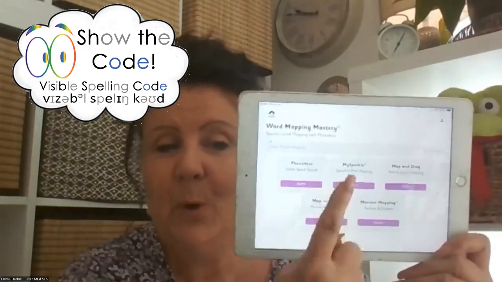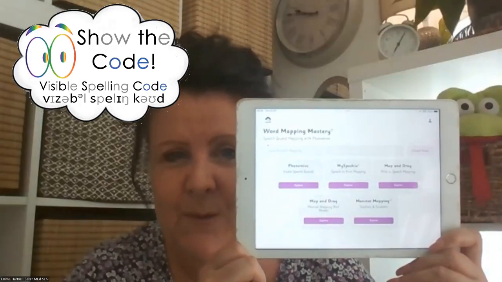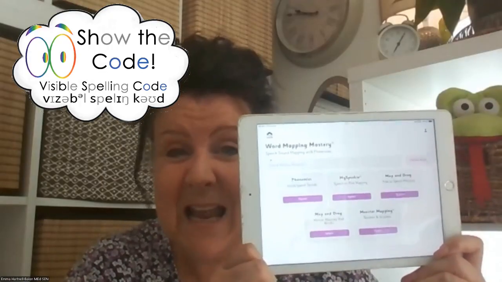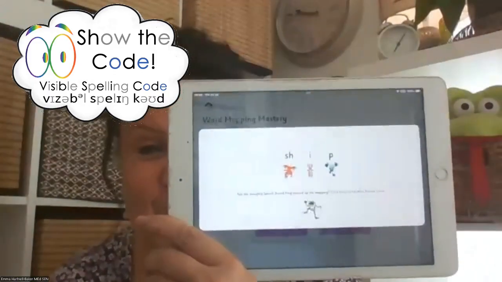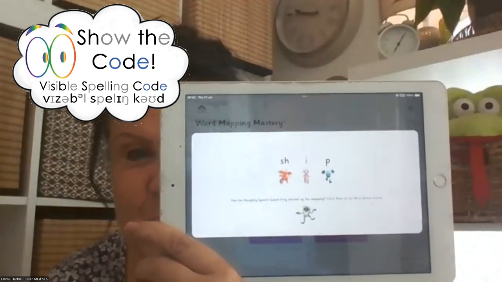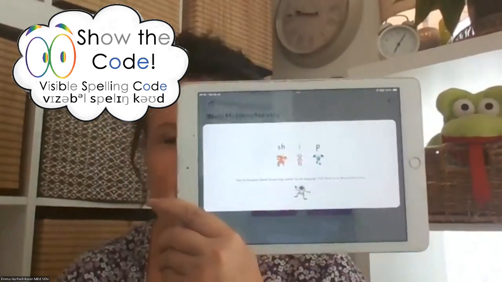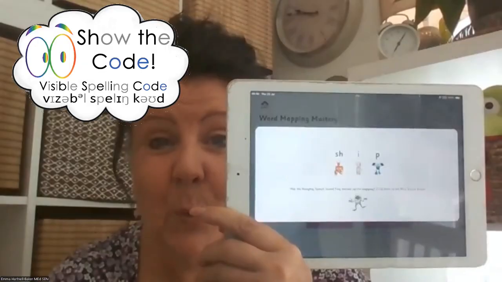They can also put any word they want in here, and it will show the code. And if they don't want to type it, they don't know how it's spelt, they can say it. They can say the word into here, and it will show the mapping. Let me show you the mapping of ship. I could have said ship, or I could have typed ship, and it will show which letters go together as the graphemes and their sound value for this word.